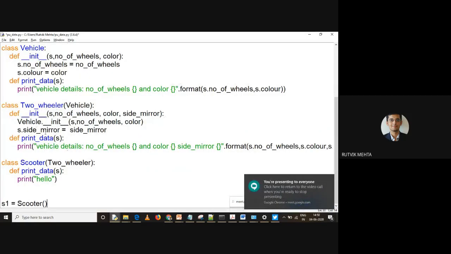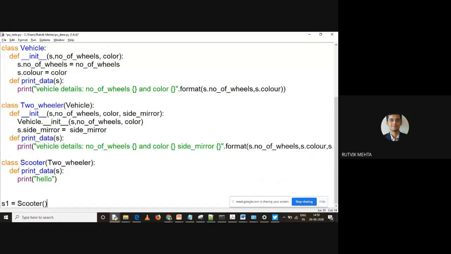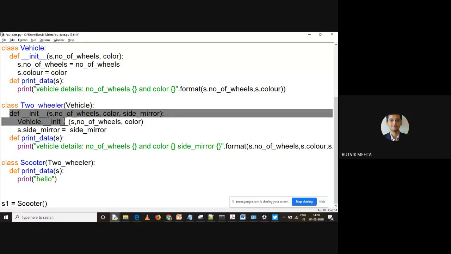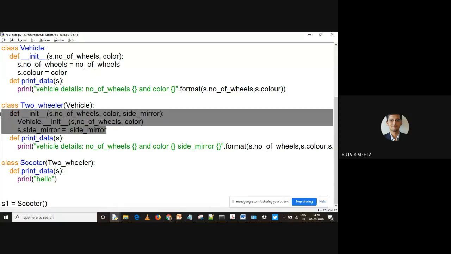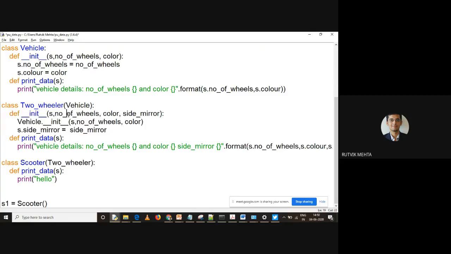So Chinal Patel, I'd like to tell you that you will require 3 arguments. Why will you require 3 arguments? Understand this. When you don't define any constructor in this class, the constructor of the parent class will be inherited. So what is the parent class? Two-wheeler is the parent class. So this will be inherited as it is, right? And how many arguments are there? As s1 is the object name, we are not going to consider it, except that we have 3 different arguments. So here we are going to pass 3 different arguments, right?